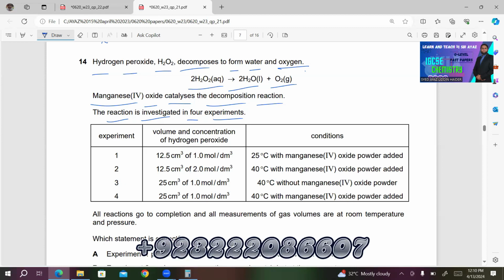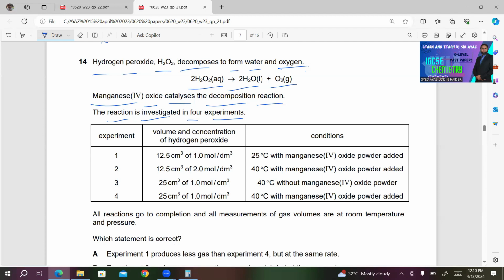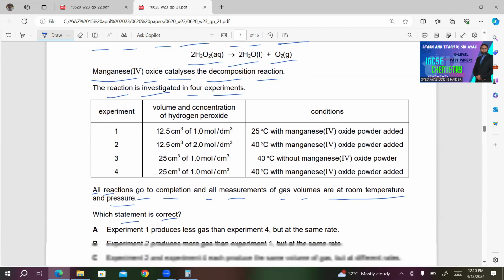Number 4, 25 cm3 of 1 mol per dm3 H2O2, conditions 40 degrees centigrade with manganese(IV) oxide powder added. All reactions go to completion, and all measurements of gas volumes are at room temperature and pressure. Which statement is correct?